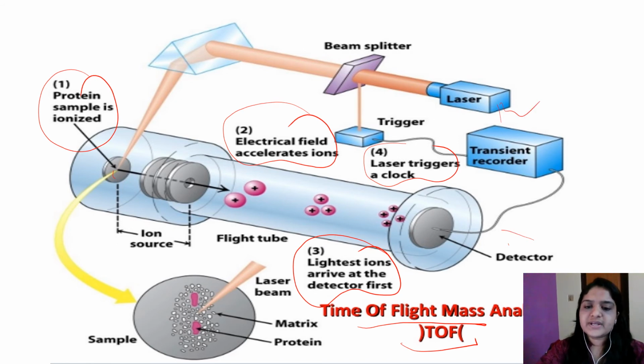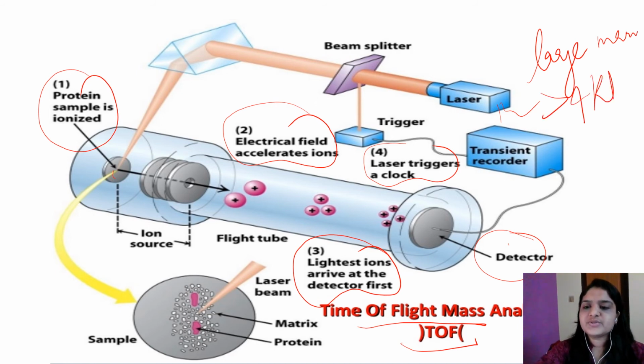So the lighter ions arrive at the detector first, and they are used to determine large masses of complete proteins. So large masses of complete proteins, more than 4000 Dalton. Up to 4000 we use quadrupole mass filters. Then more than 4000 we use the time of flight mass analyzer to determine the large masses.